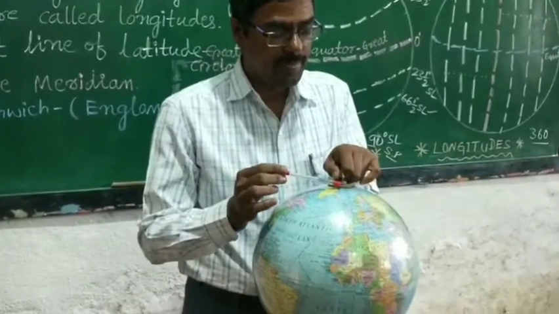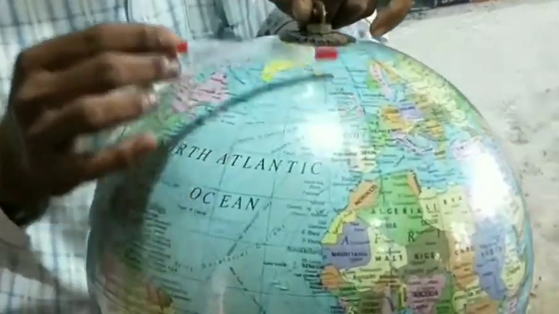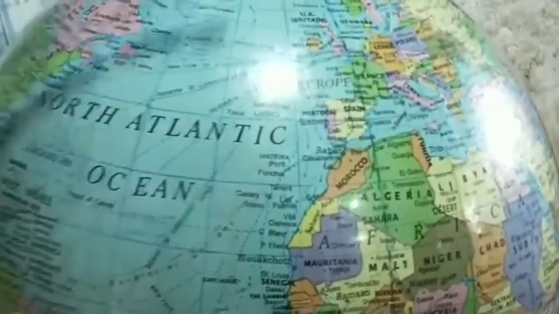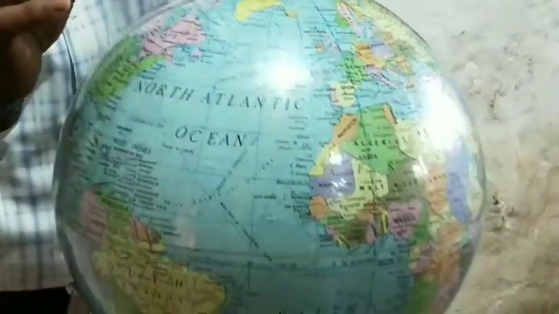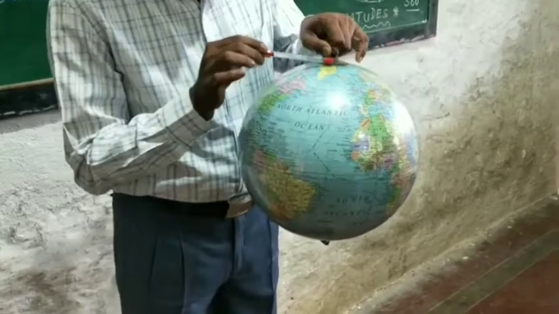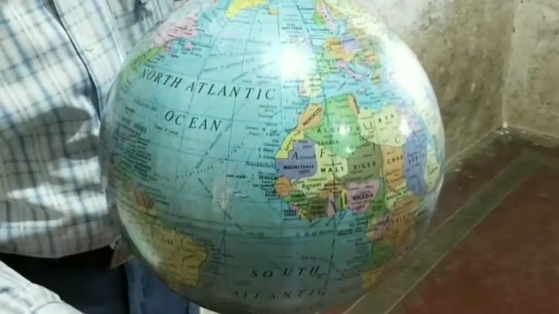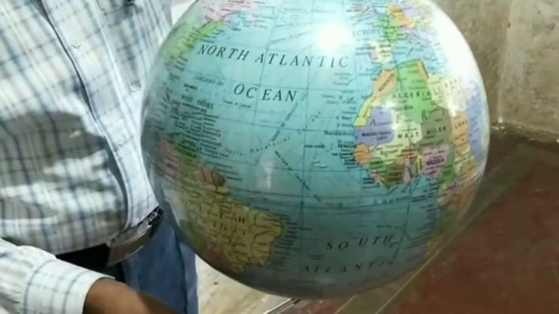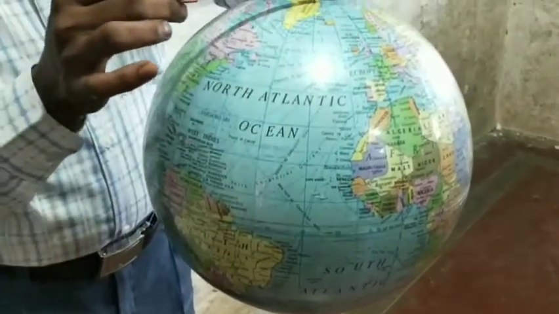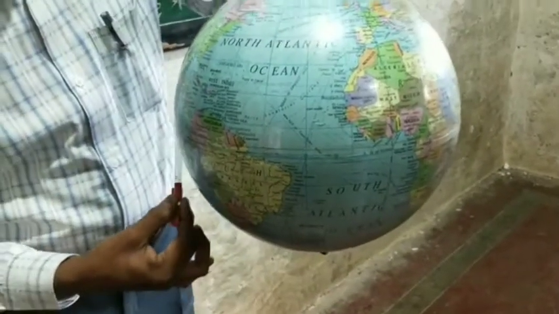Dear students, the longitudes as shown on the globe are semicircles. Look at this globe. On the globe, longitudes are shown as semicircles that run pole to pole passing through the equator.